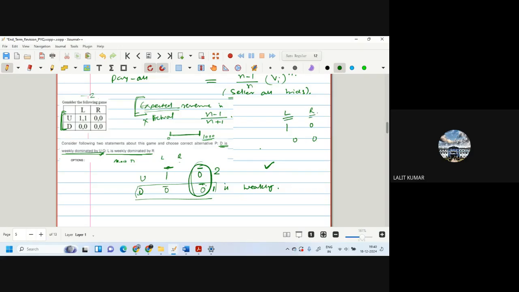And L, R, here L is weakly dominated by R. So L is not weakly dominated, he is dominating R. So this statement 2 which is there, it is wrong. Is that okay, Suraj?